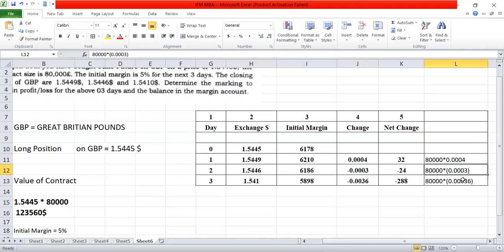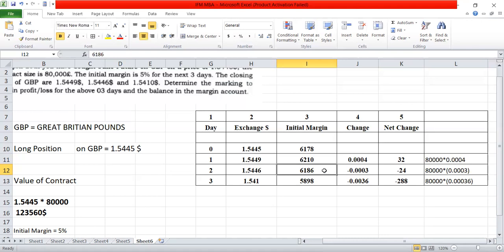I have taken it in brackets because it is a minus value. Into contract size 80,000, the answer is minus 24. Minus 24 means we have to reduce the margin. The latest old margin is 6210, so 6210 minus 24 is 6186, the margin for the second day.